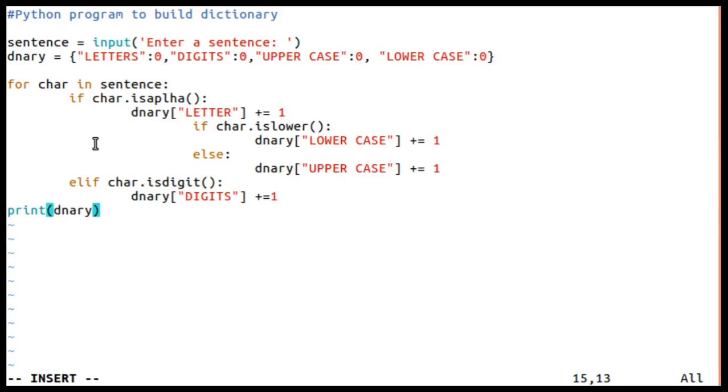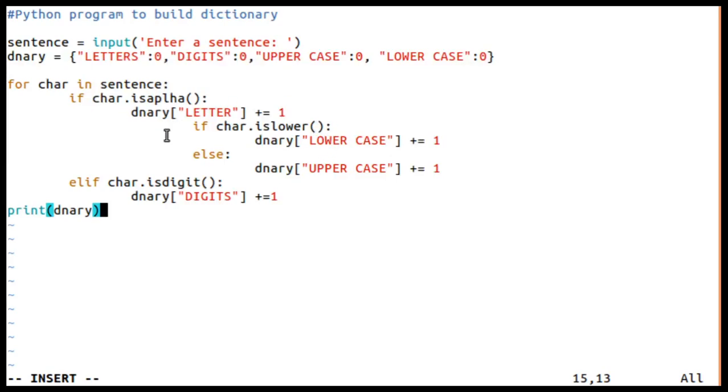So simple. Look at this, if it's a letter, it can be checked using a method called isalpha. If it's a letter, increment it and later check. If it is a letter, then only it will come inside this. It is an example for a nested conditional. This if and elif is an example of a chained conditional, but this is an example of nested.